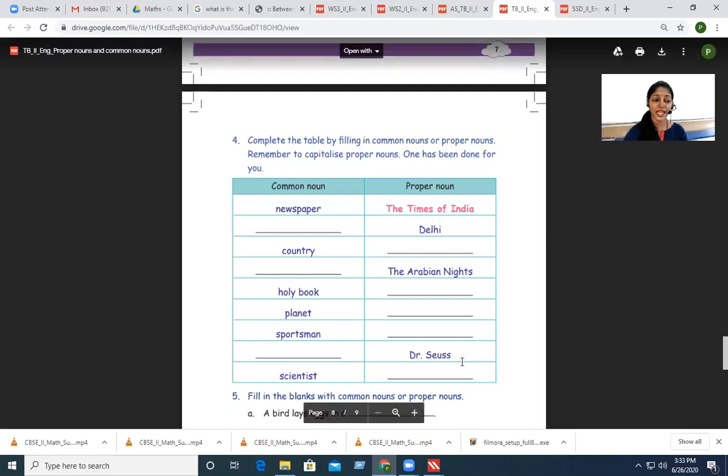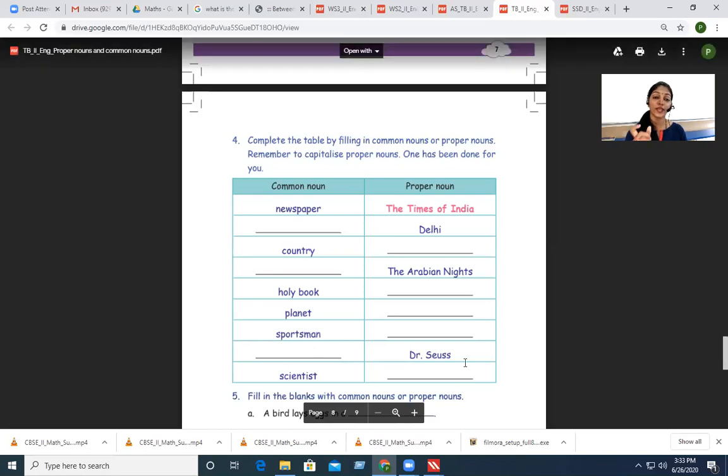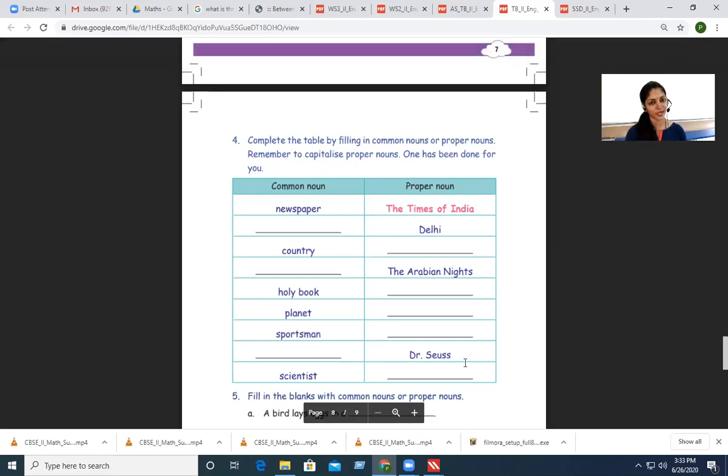Dr. Seuss here is a name, but what is this Dr. here? Dr. means doctor. Dr. stands for doctor. So in the place of common noun, you are going to write doctor. And in the place of proper noun, we have the name of the doctor, Dr. Seuss.